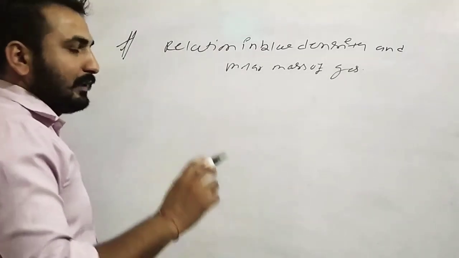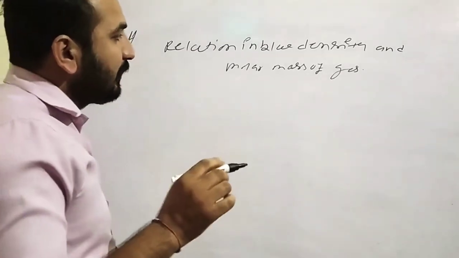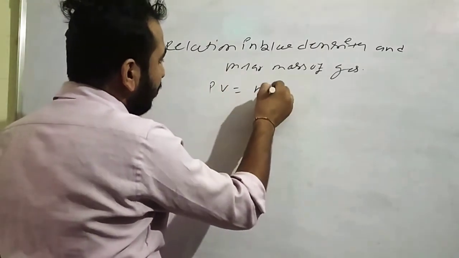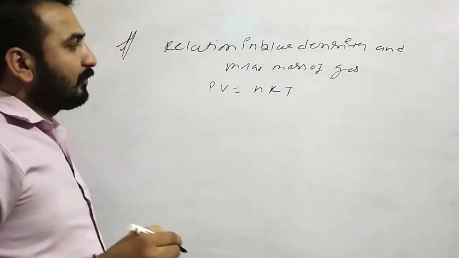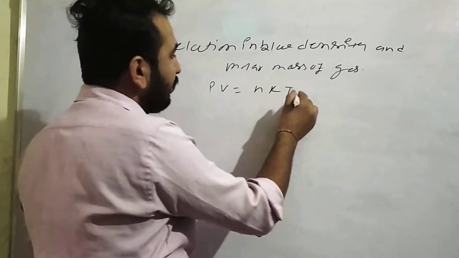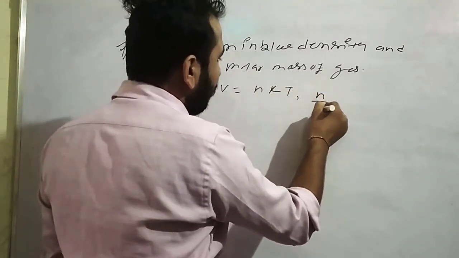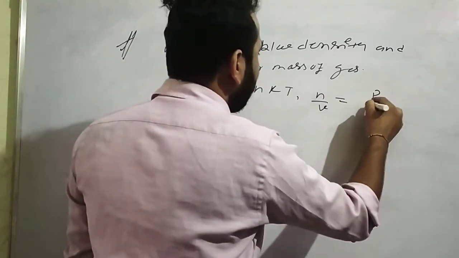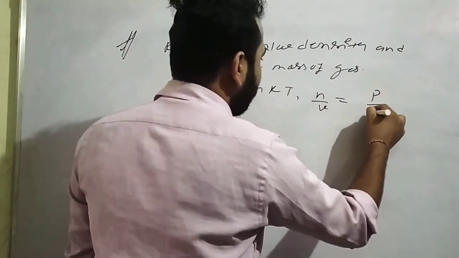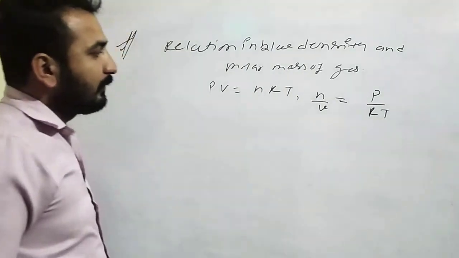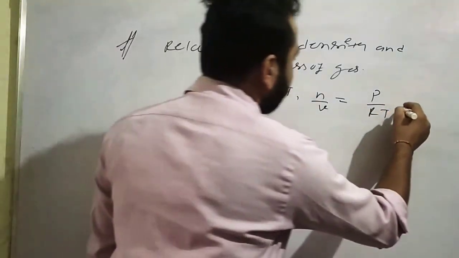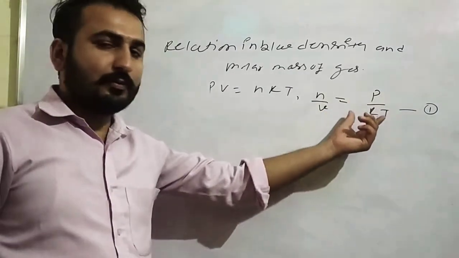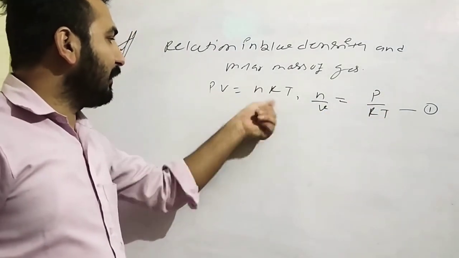So you can start your derivation from the ideal gas equation, that means PV equal to nRT. Now arrange this equation. When you arrange, it is n over V is equal to P over RT. Clear? This is your first equation. Okay, what did you do here? You arranged this equation to n over V equal to P over RT.